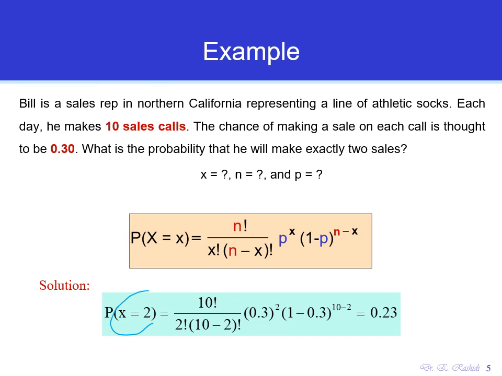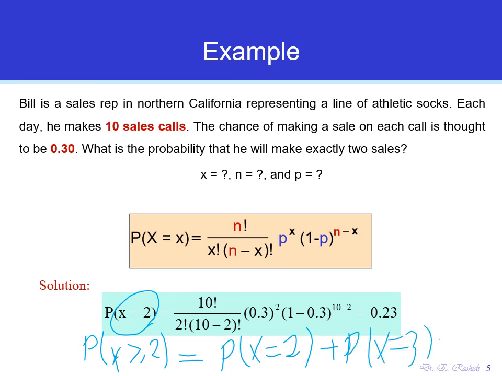So why do we say exactly 2 sales? Because the question says it's equal to 2. What if the question said, what is the probability that Bill would make at least 2 sales? At least means that it's greater than or equal to 2, right? So that would be the probability that x is greater than or equal to 2. How would that work? It would be the probability that x is exactly equal to 2 plus the probability that x is equal to 3 plus the probability that x is equal to 4 plus the probability x equal to 5, 6, 7, 8, 9, and 10. This would be at least.